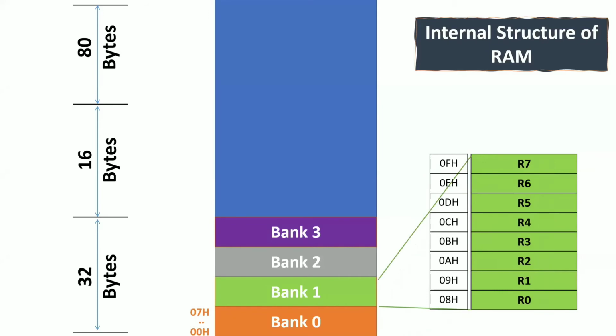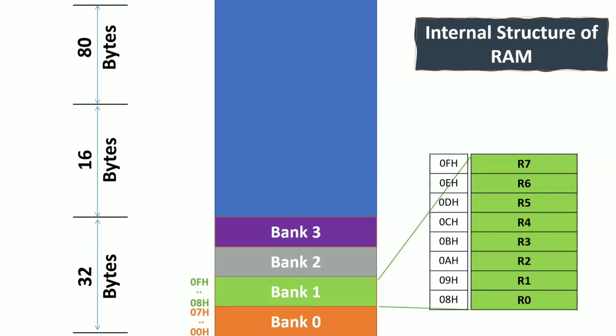So if you take 99, after 99 you will get 100. Again it will start with 0 with carry 1. Like that, here after F you will start with 10. Now the bank 1 consists of again 8 registers, that is R0 to R7, and the starting address is 08, 09, and up to 0F. That is your ending address.